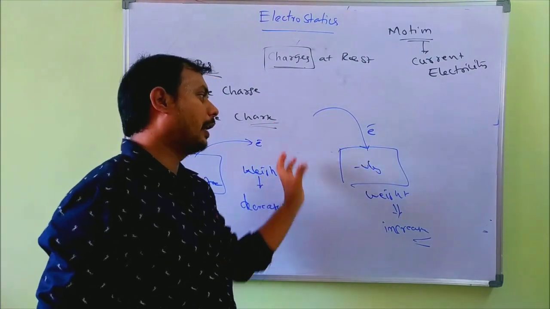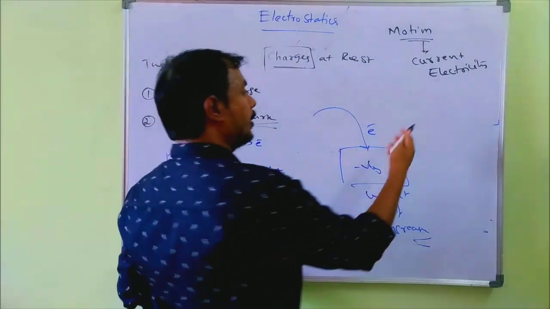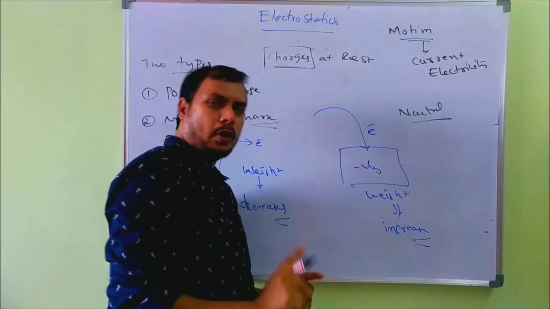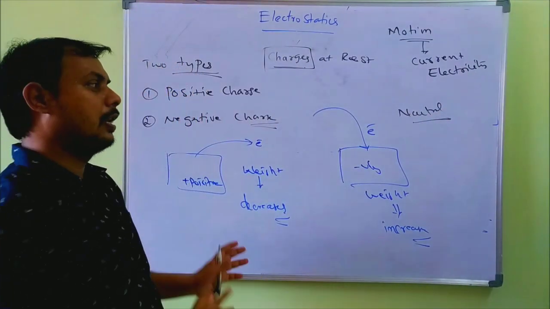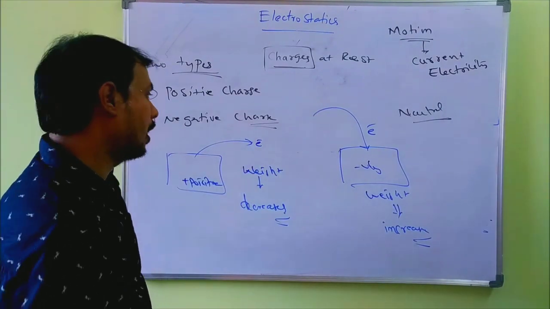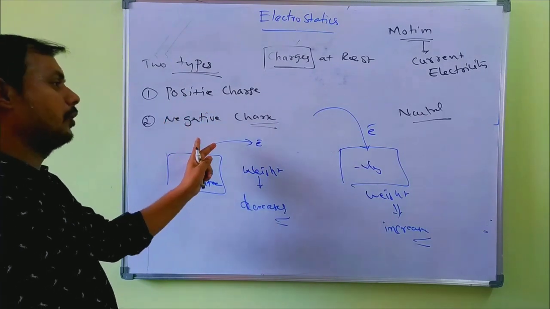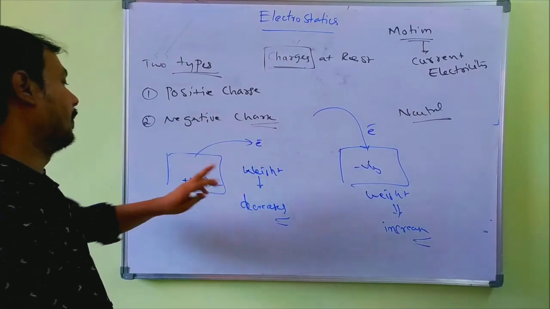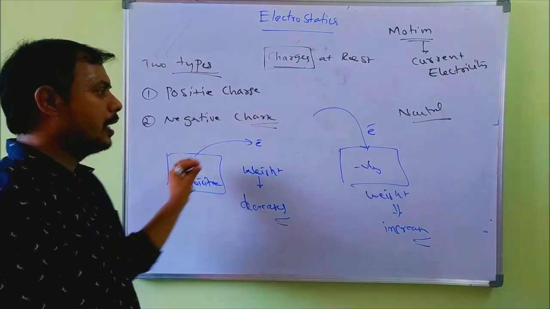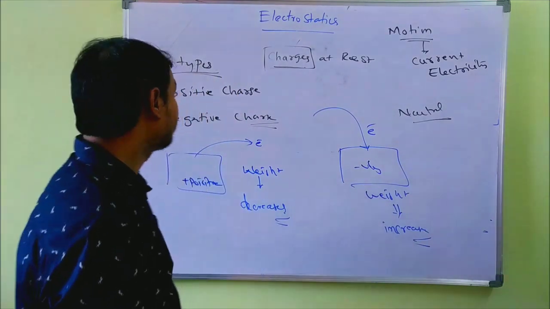Negatively charged body: gain of electrons, weight increases. What do you mean by neutral? Neutral means having both positive and negative charges but an equal number of charges, then it is known as a neutral charged body. So: positive charged body, negatively charged body, neutral charged body. Loss of electrons, weight decreases for positive. Gain of electrons, weight increases for negative charged body.